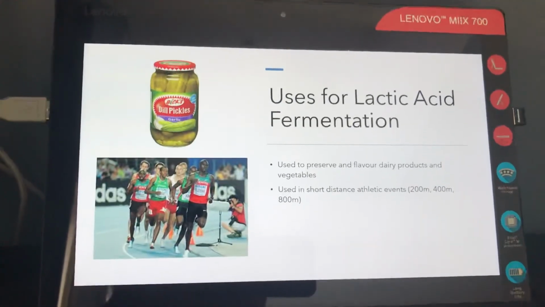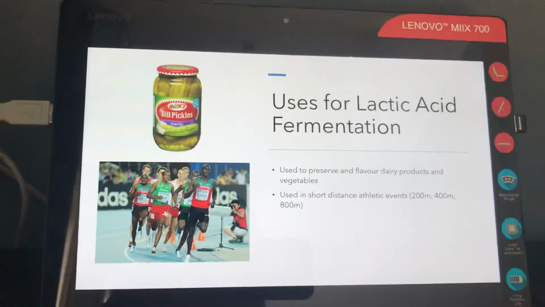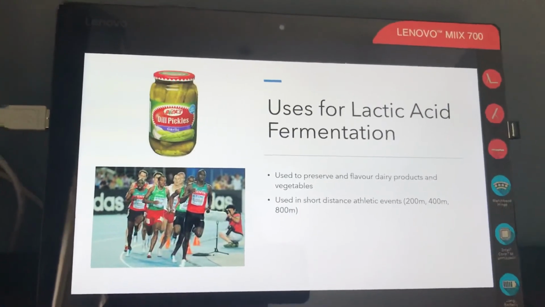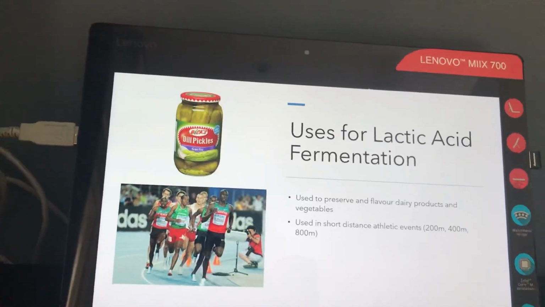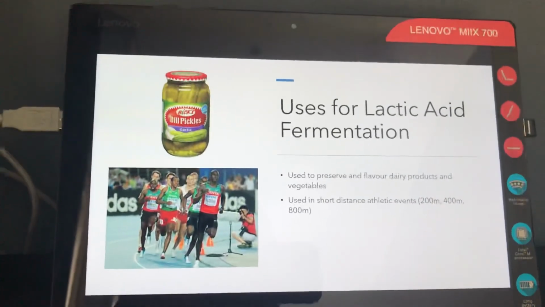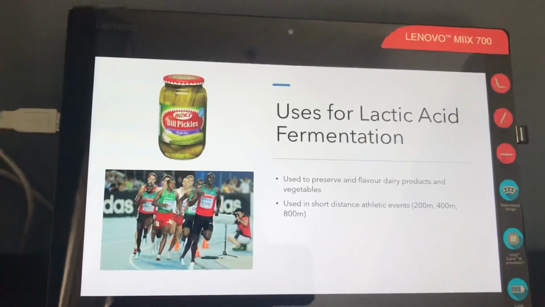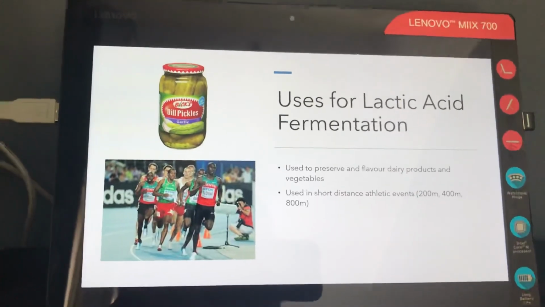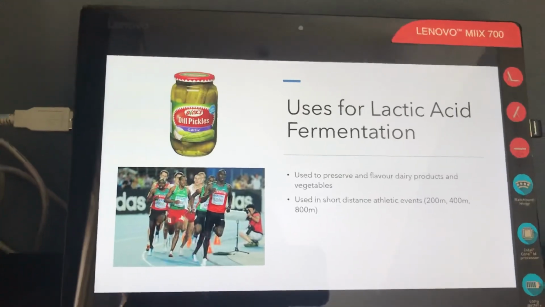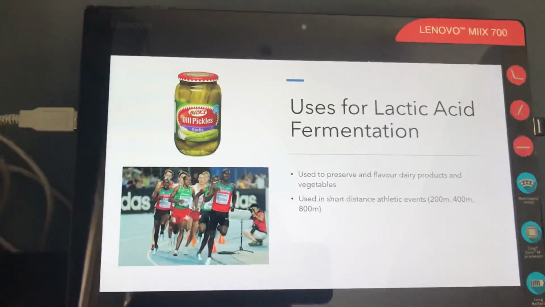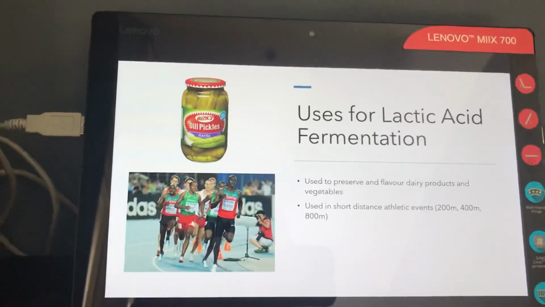And some uses for lactic acid fermentation is that lactic acid fermentation is used to flavor or preserve dairy products and vegetables, for example, yogurt, sauerkraut, pickles, and kimchi. And it is also used in the body for short distance athletic events such as 200 meters, 400 meters, and 800 meter events. Usually distances that people can do in under 2 minutes.